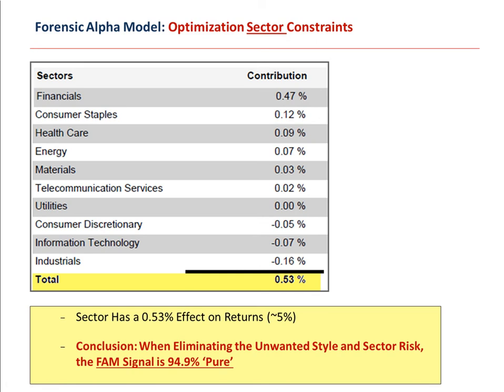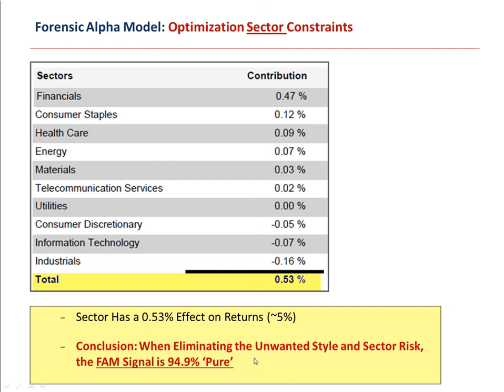In totality, the conclusion is that when we eliminate the unwanted style factors and all sector risk, we find that the FAM signal for large cap Western European companies is 94.9% pure. Again, one of the most remarkable findings I've ever seen.